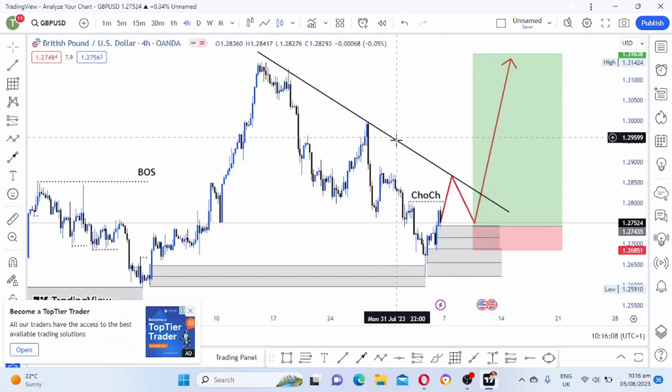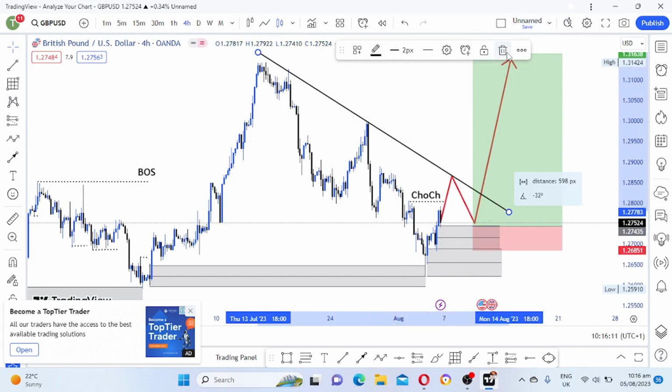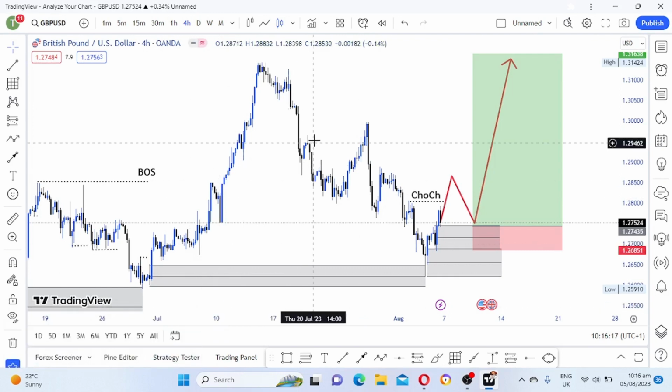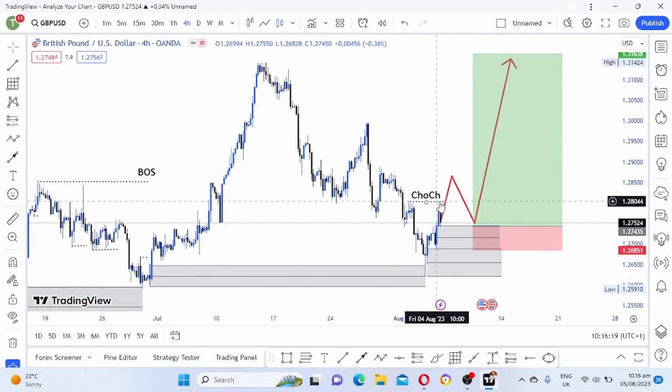As for me, I don't trade a trend line. I don't use trend lines in my strategy. I use SMC, smart money concept, smart money strategy. So I will wait for a change of character. After a change of character is made, I will wait for price to pull back into these two demand zones, and then that is where I can buy.